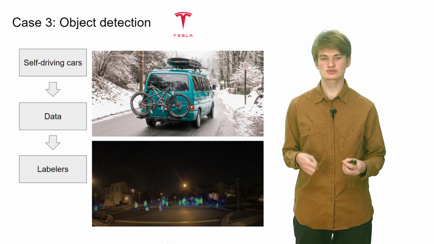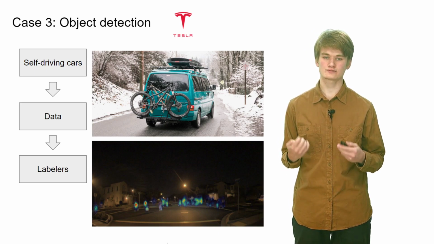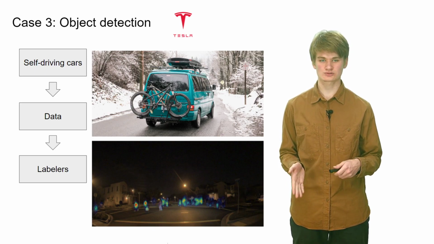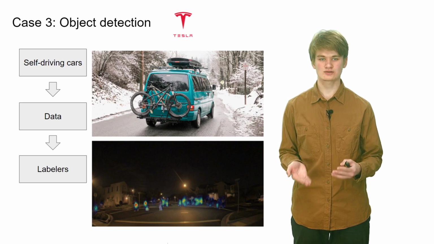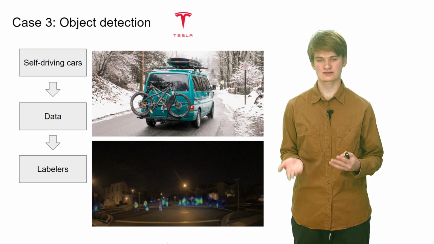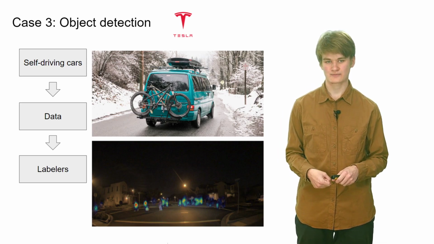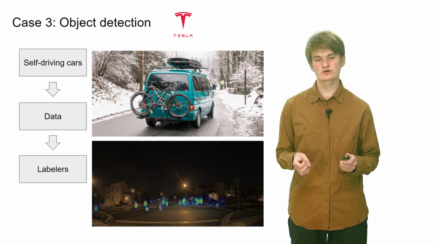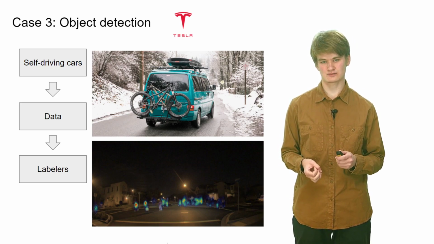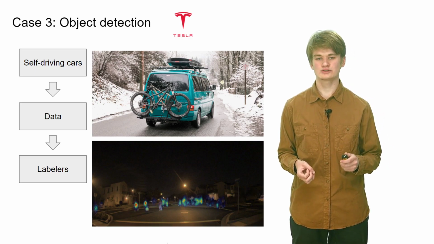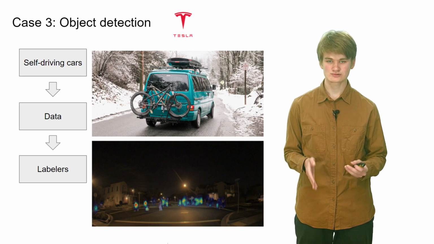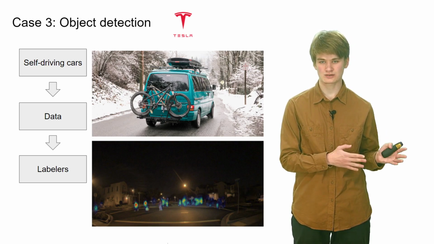Simple calculations show that annotations for a fleet of 100 cars driving 8 hours per day would require more than 1 million labelers to annotate all frames from all cameras at 30 fps for object detection. But Tesla has much more cars, hundreds of thousands of them. So this is impractical. That's why we need to find necessary images in real time and annotate only them afterwards.